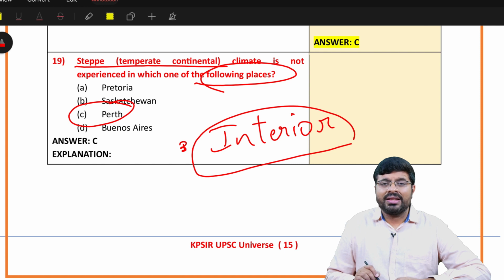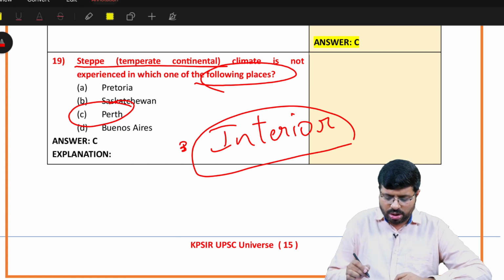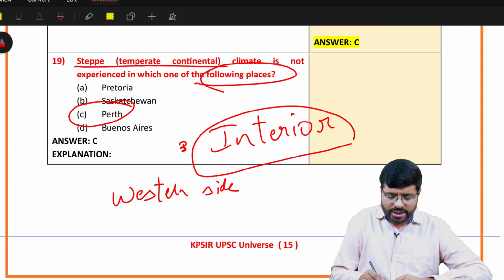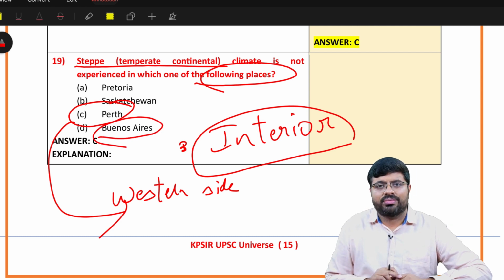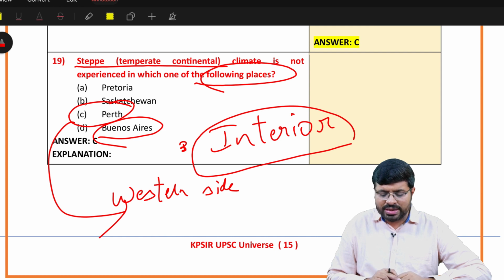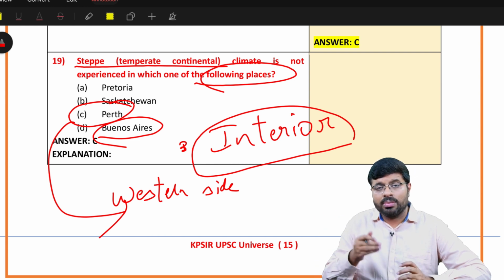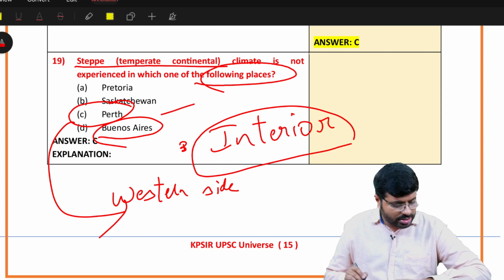Interiors, but in the southern hemisphere you might find some kind of coastal areas as well, because on the eastern side you might find certain things, but on the western side that is not the case. So western side means Mediterranean. So Perth is on the western side. Maybe if it is eastern side like Buenos Aires, you might have considered it, right? So the two things you need to consider: understand the climatic distribution, west, central, east. Then mostly you will get the answers right. Okay. So with this, the answer is C.